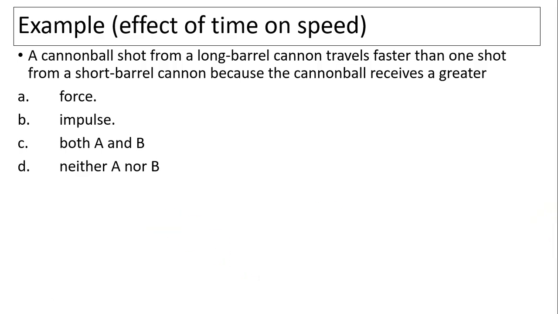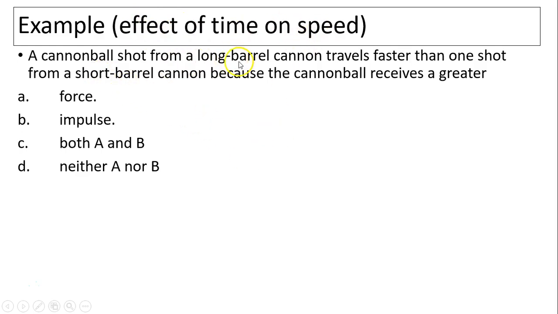Again, effect of time on speed. A cannonball shot from a long barrel cannon travels faster than one shot from a short barrel cannon because the cannonball receives a greater force impulse: A, B, both A and B, or neither A nor B. Let's see, this is the effect of time.